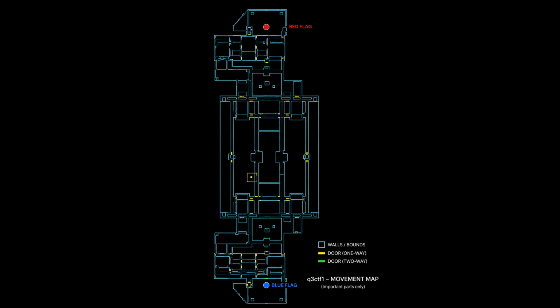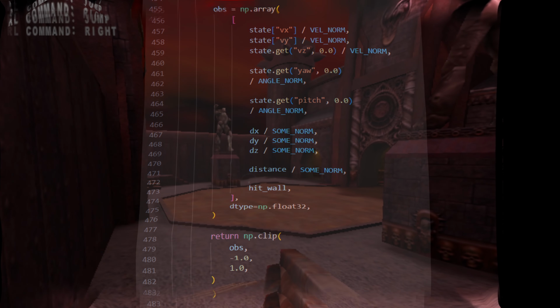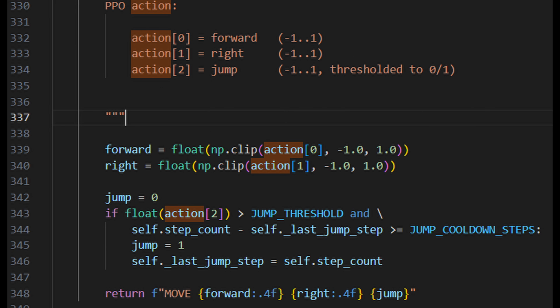But furthermore, I didn't think about yaw and pitch. This is when you look up and down or right and left. dx, dy, and dz are the already computed distances between the flag position and the player position. The PPO outputs 3 continuous numbers every step: forward, right, and jump, each between -1 and 1. Forward and right get sent straight through, but for jump I had to add a threshold. Over 0.5 it counts as a jump, and below it doesn't.